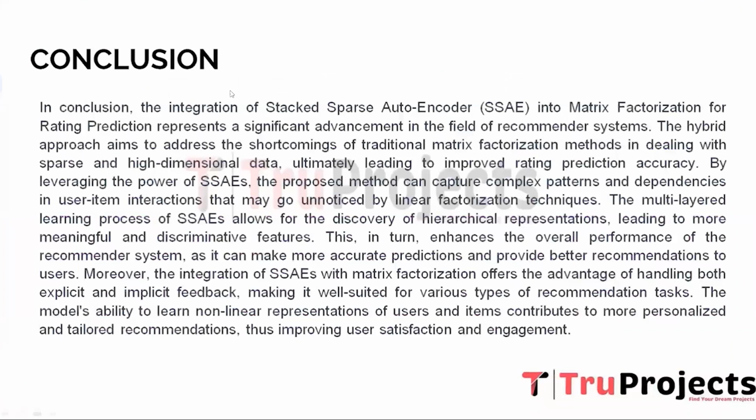So now, coming back to the conclusion part. In conclusion, integrating stacked sparse autoencoder into matrix factorization for rating prediction presents a promising and novel direction for improving recommendation systems. As research in this field continues, further advancements and refinements to the hybrid approach are expected to elevate the performance of recommender systems even further, leading to more accurate and efficient user-item rating predictions and ultimately enhancing the overall user experience in various online platforms.